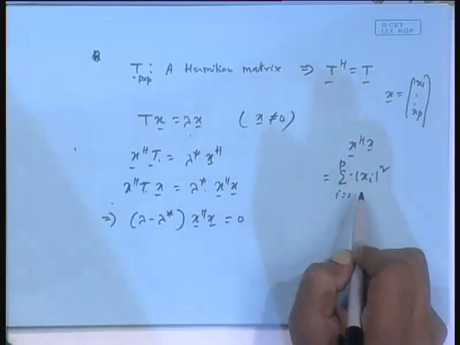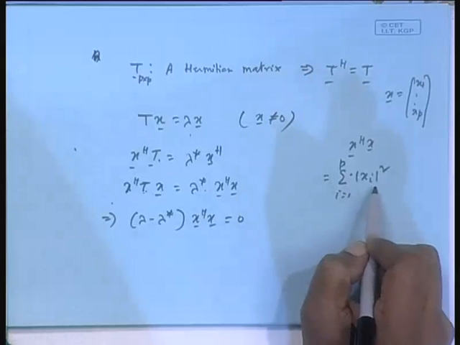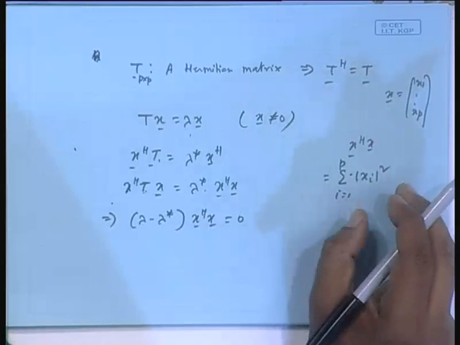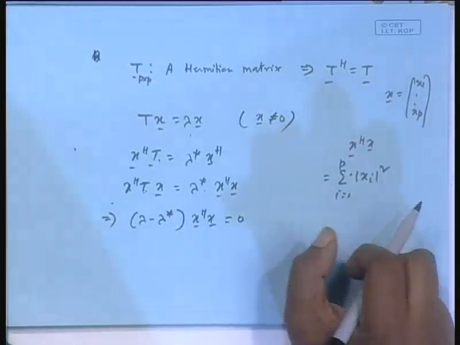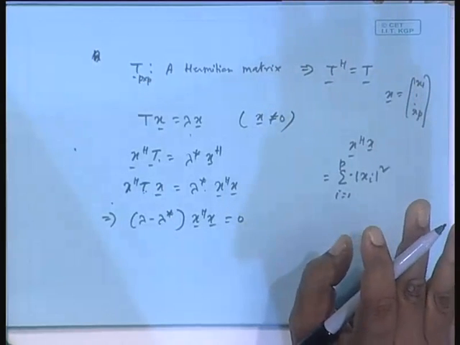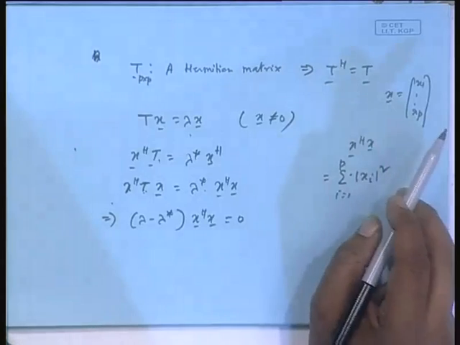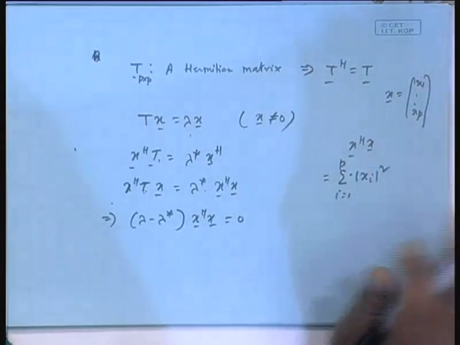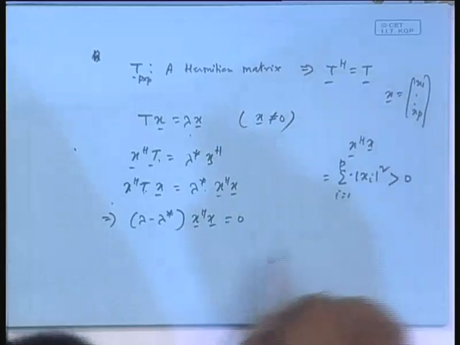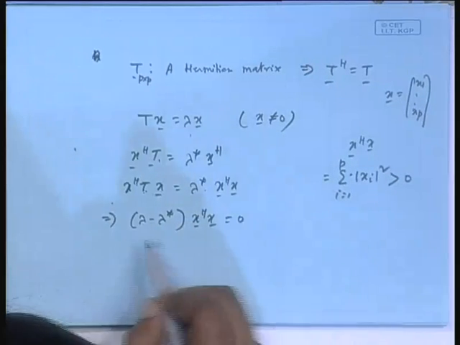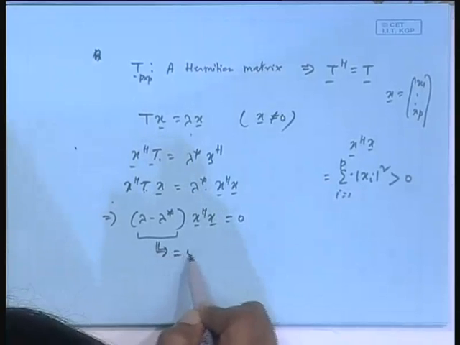This is always real, non-negative. If it is 0, every term has to be 0, because every term is a mod square term, isn't it? And every term being 0 means each xi is 0, which means x is a 0 vector, but that is ruled out, because x is an eigenvector, x cannot be a 0 vector. So that means this is always greater than 0. So in this equation, this is equal to 0, this implies, because this cannot be 0.